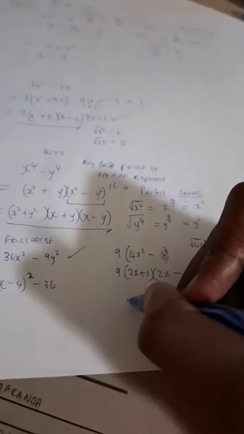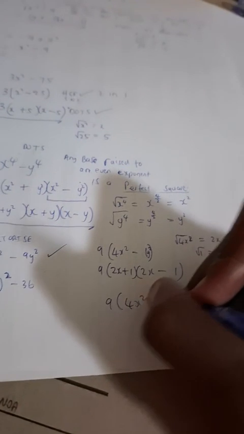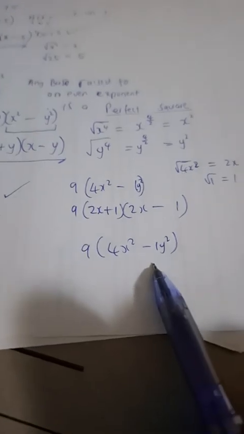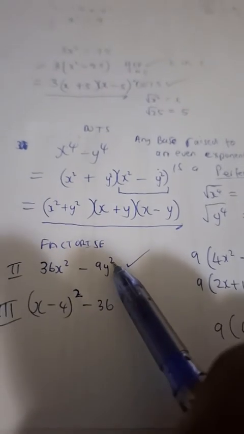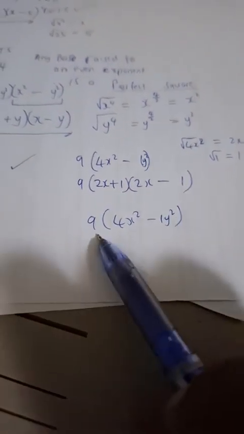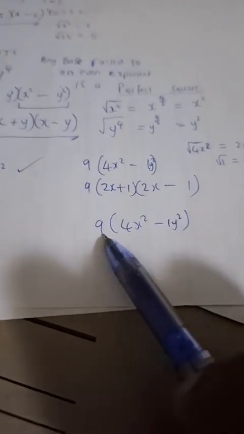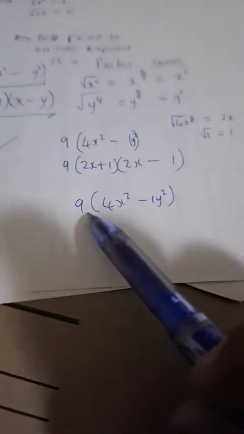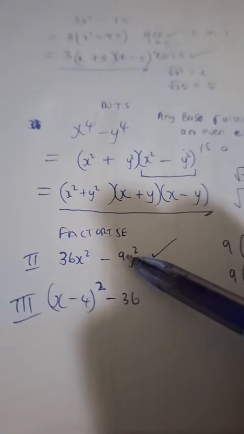Okay, so yes, it was supposed to be 9 into 4x squared minus 1y squared. Yes, we were supposed to have started off like that. Remember, there's the y squared, so let's not omit the variable. If it's there, we take out the 9, we're left with 4x squared, because 9 times 4x squared gives us back the 36x squared, and 9 times 1y squared gives us back the 9y squared. And we took out the highest common factor, the biggest factor between 36 and 9, which is 9, which is very good.